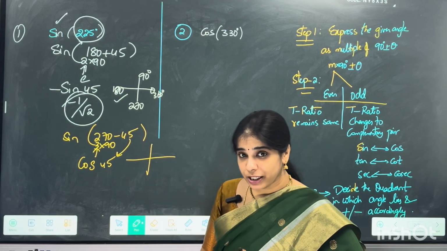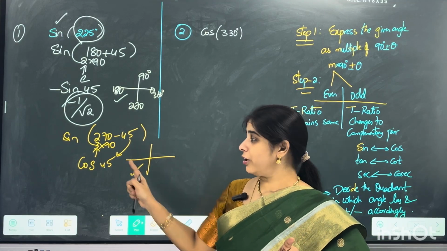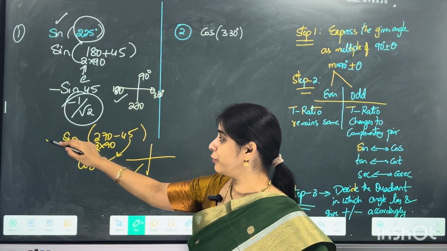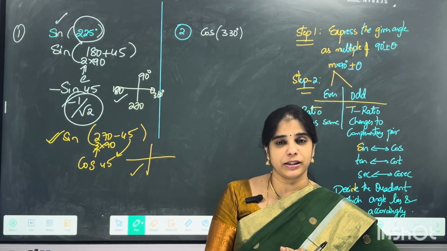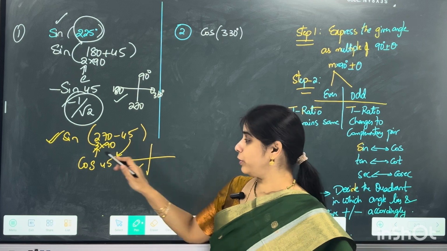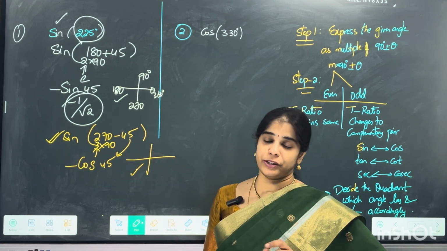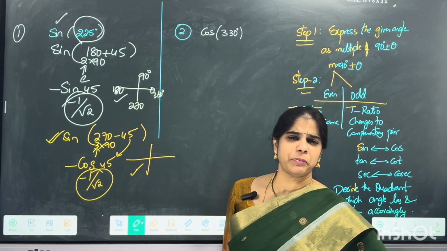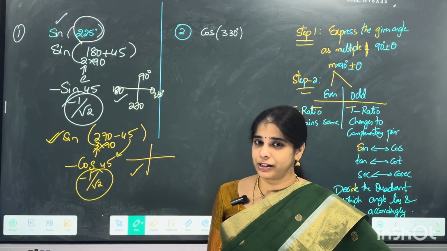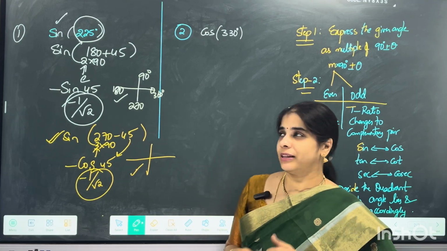Decide the quadrant in which it lies: the third quadrant. In the third quadrant, never look for the changed value, look at your original value only. The question is about sine, and sine is negative here, so apply a negative sign. So that is minus cos 45, which is minus 1 by root 2. Same answer whether you do it this way or that way. So no problem at all. Go ahead with what strikes your brain.